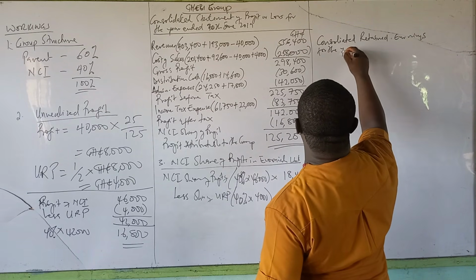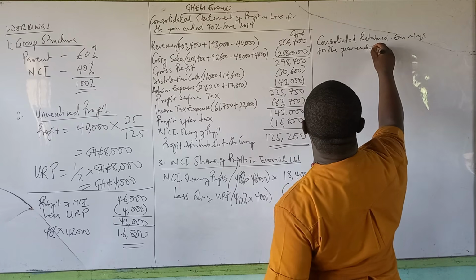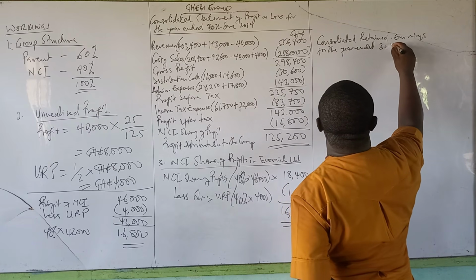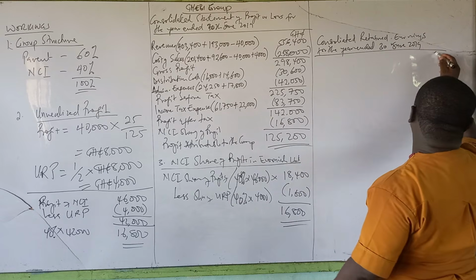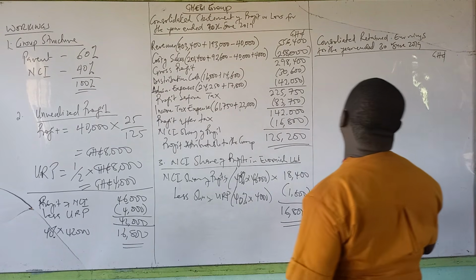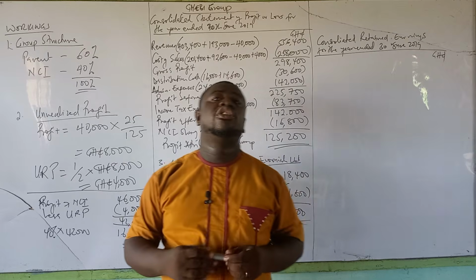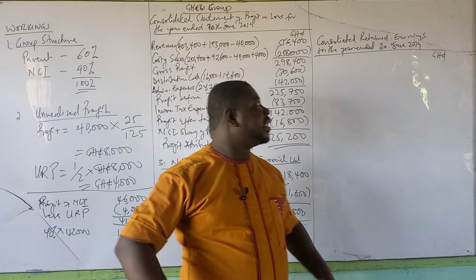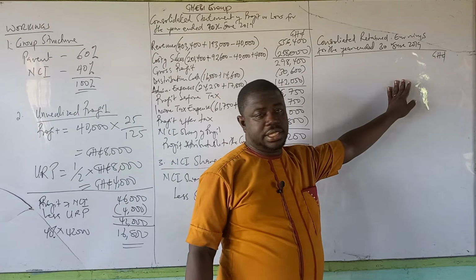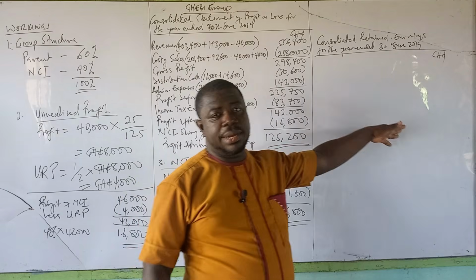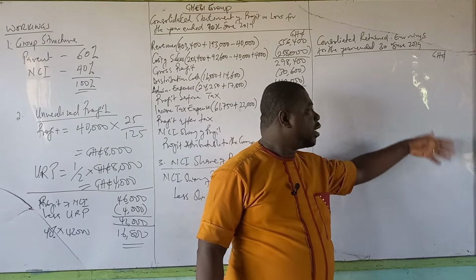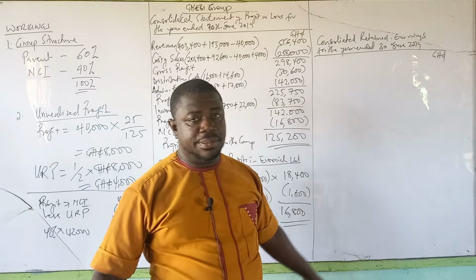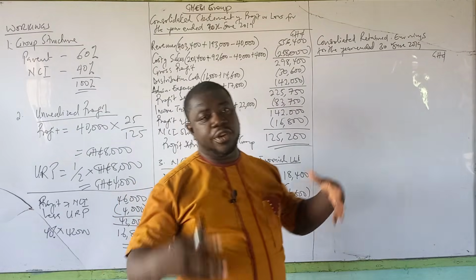For the year ended 30th June 2019. So let me show my currency sign. Now, we all know how to prepare an income surplus account. It's the same thing. Your opening balance, add the profit for the year, you pay out any dividend or any expense, then you have your closing balance. As simple as that. But remember, you are preparing for the group.